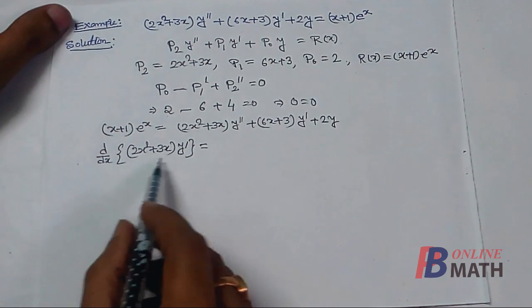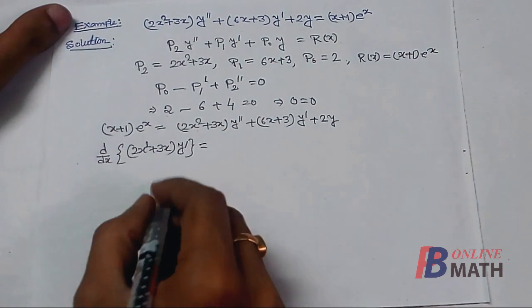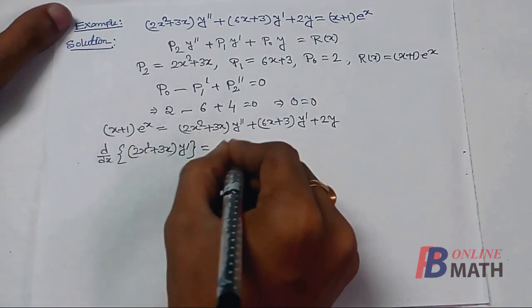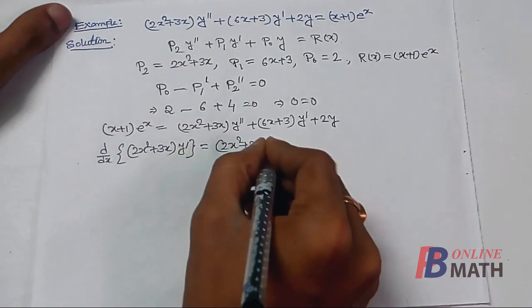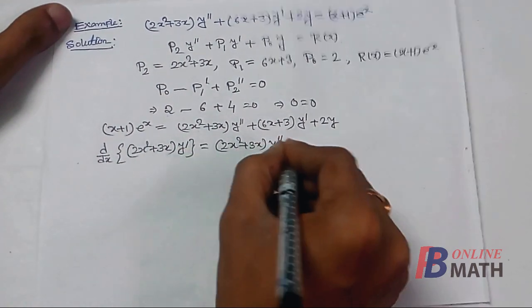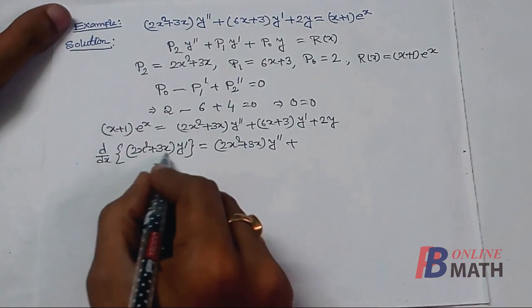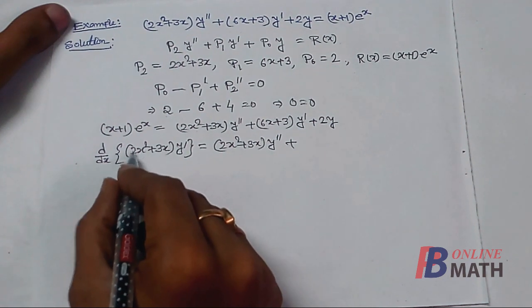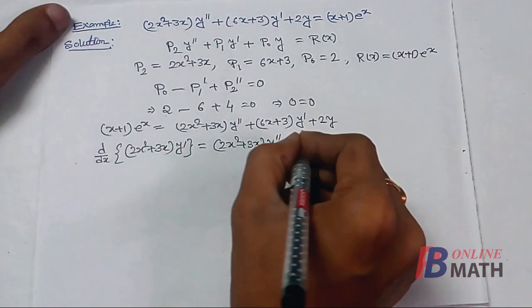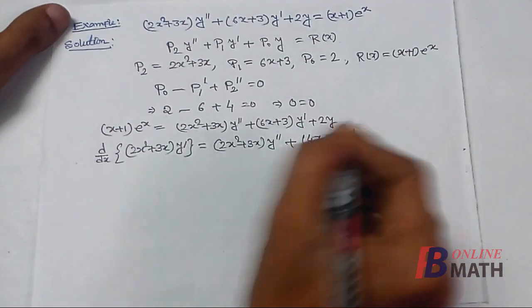So if we differentiate this product with respect to x, we shall find that the result will be (2x² + 3x) into the derivative of y dash, that is y double dash, plus, now we shall fix y dash and differentiate this part. So if we differentiate this part with respect to x, we shall find that it is 4x plus 3. So it is (4x + 3) y dash.